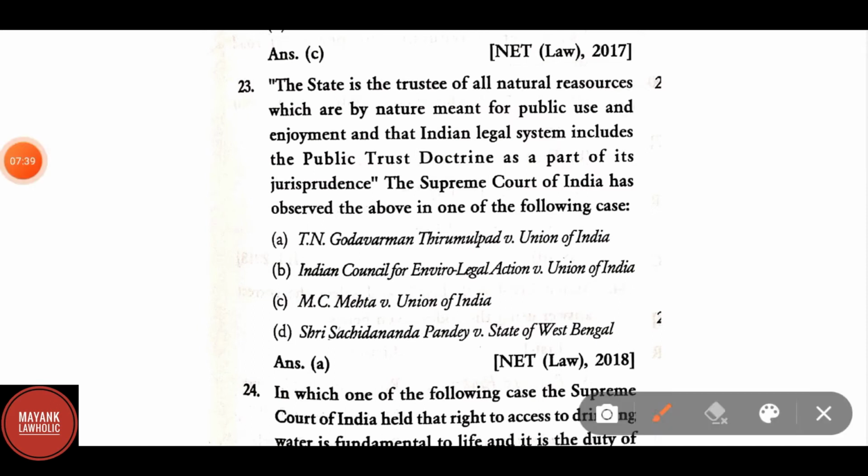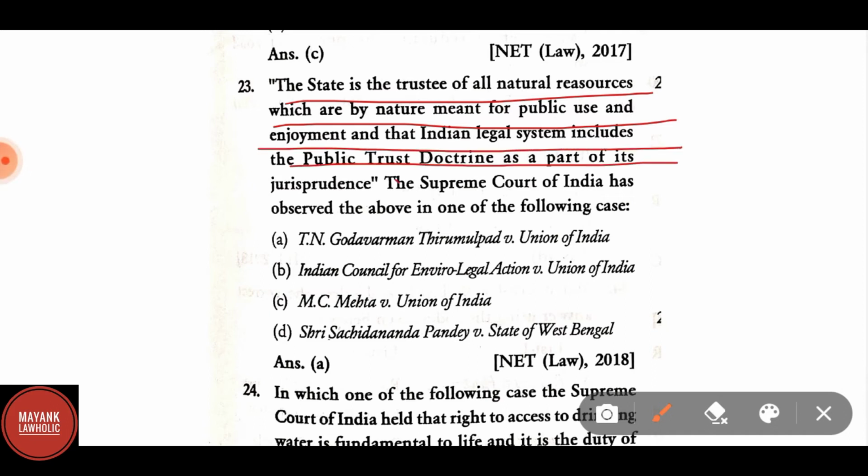The state is the trustee of all natural resources, which are by nature meant for public use and enjoyment, and that Indian legal system includes the public trust doctrine as a part of its jurisprudence. The Supreme Court of India has observed above in which of the following cases? The correct answer is T.N. Godavarman Tirumulpad versus Union of India.